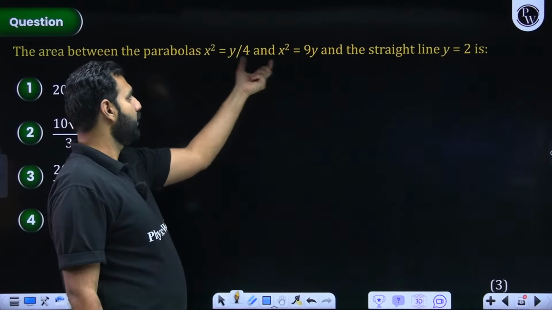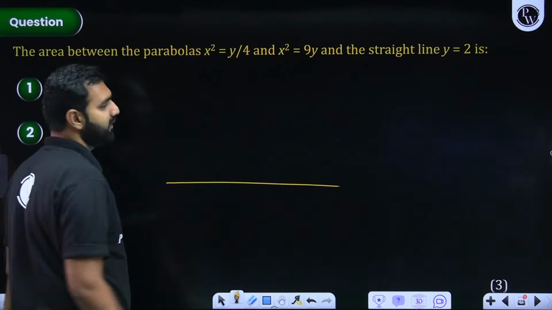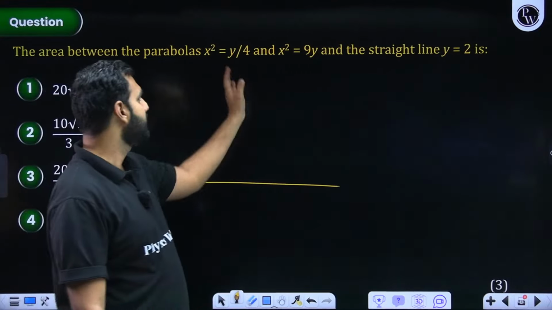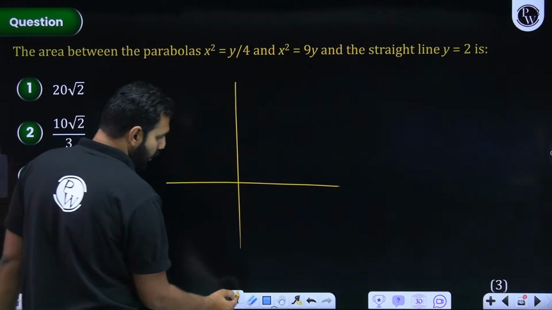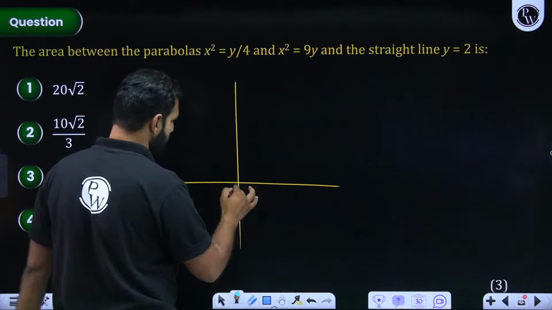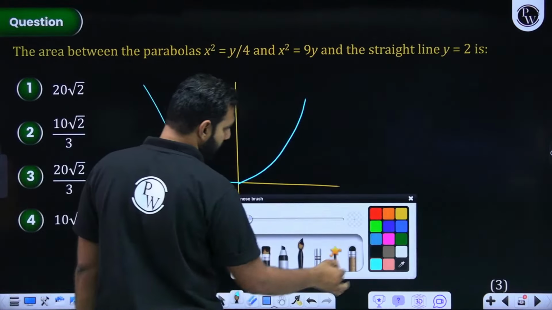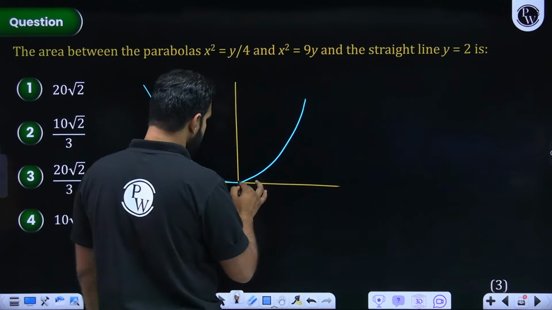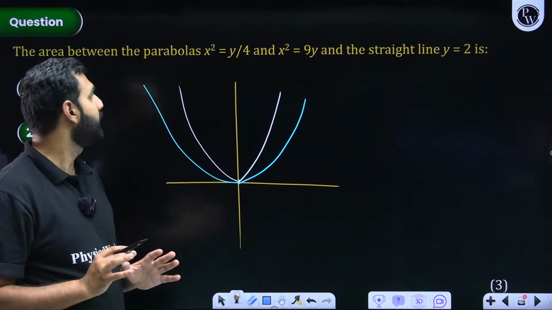The area between the parabolas x square is equal to y by 4, x square is equal to 9y. I hope you can see both are upward facing parabolas having vertices at 0, 0. Everybody getting this? But the only challenge which you all need to understand is which one will be which one. One of them will be the expanded one, one of them will be the shrunk one. Can you help me with the expand? I hope they'll be absolutely symmetrical.